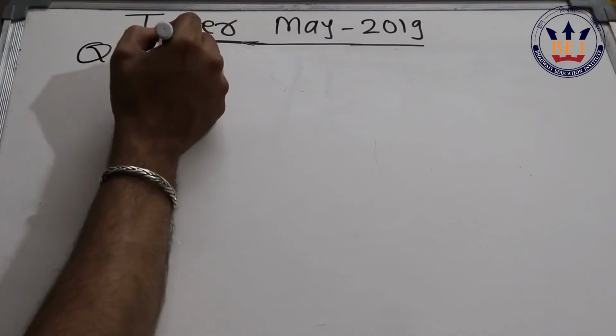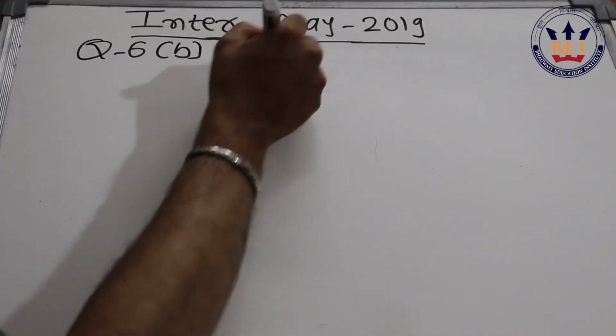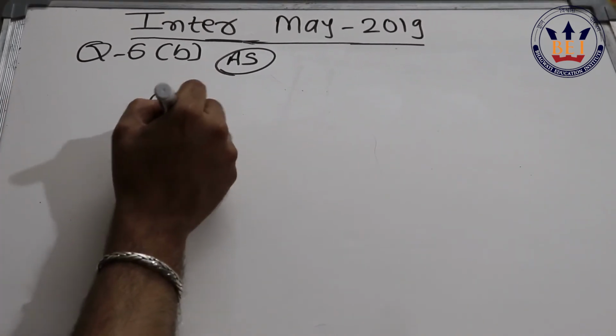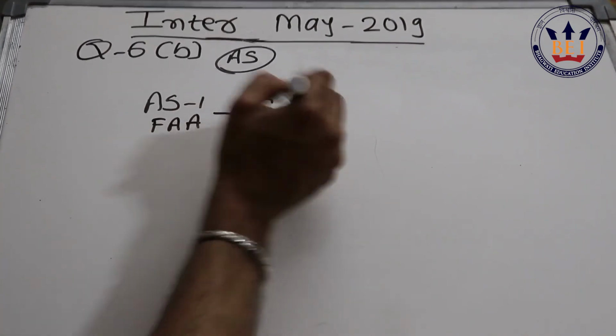The next question we have is question number 6b. Again, one more question on accounting standard. We have accounting standard 1. According to that, we have 3 fundamental accounting assumptions. One of the assumptions is going concern.